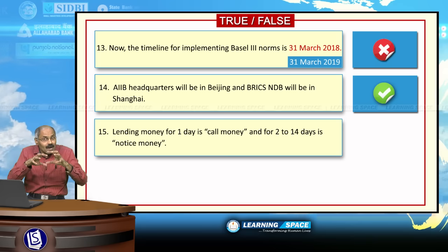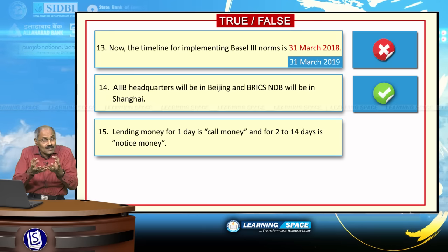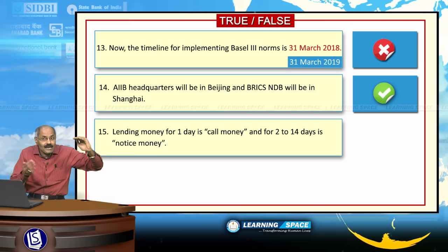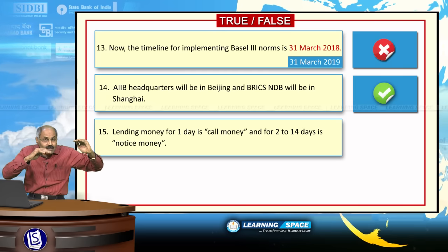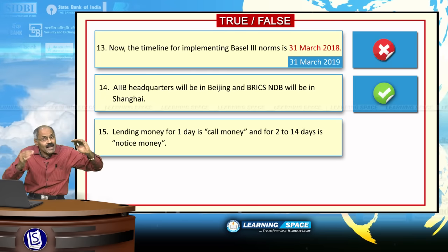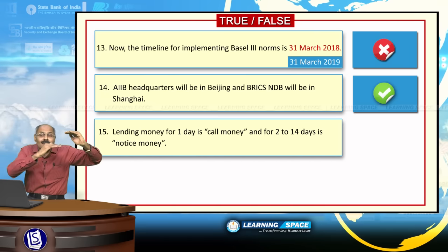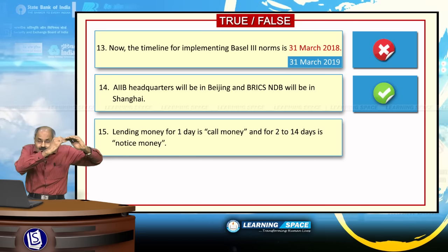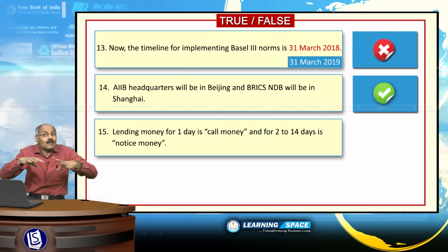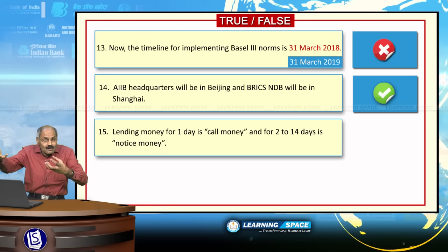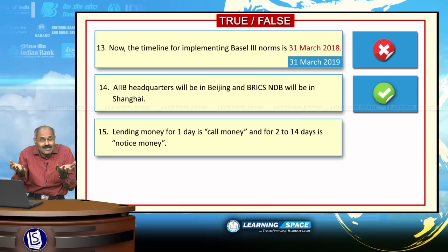If they require money on a day-to-day basis for short term, they can borrow money from Reserve Bank of India at repo rate. Still if they require more money, they can borrow under the marginal standing facility from Reserve Bank of India at a little higher rate. Still if they require money, they can borrow from some bank or financial institution. That is called call money rate.